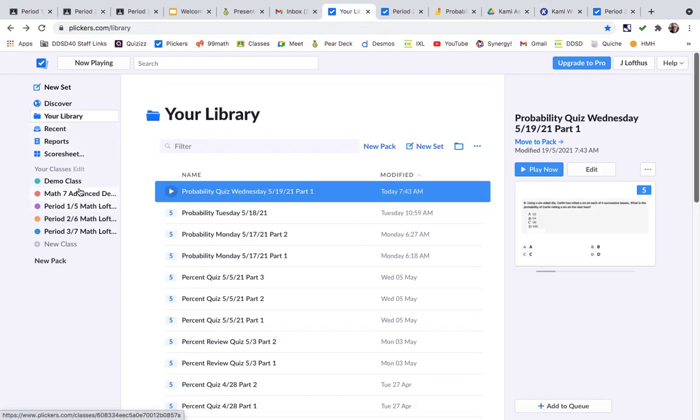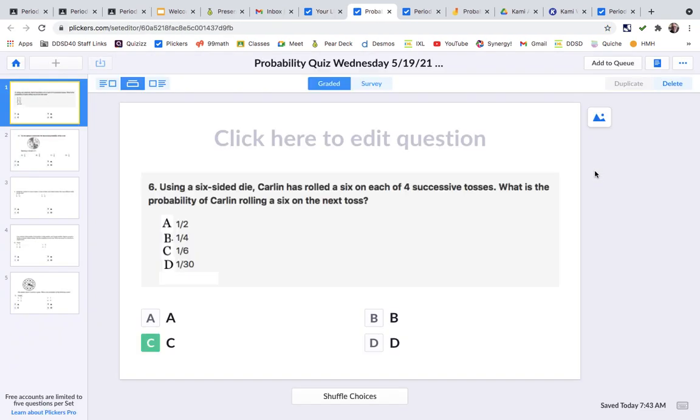and we'll go to that quiz, go to the library, and let's just answer each of these questions. So this is today's quiz, the answer key. It says using a 6-sided die, Carlin rolled a 6 on each of 4 successive tosses. What is the probability that Carlin will roll a 6 on the next toss? And this is 1/6 because each roll is independent.